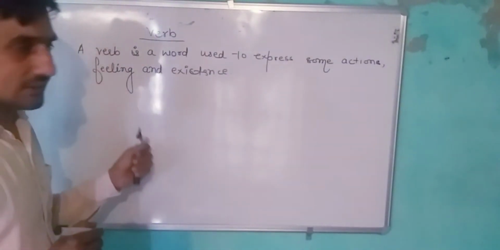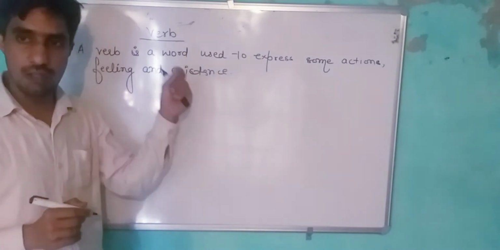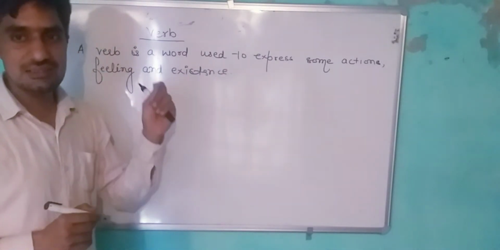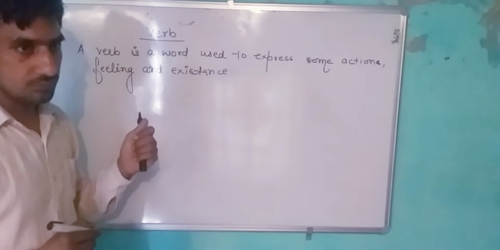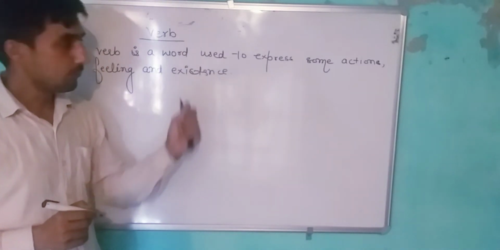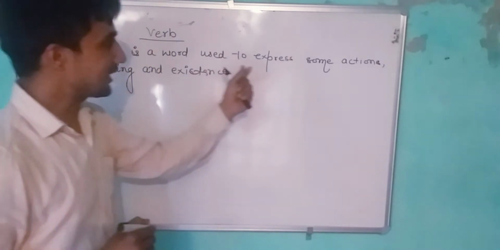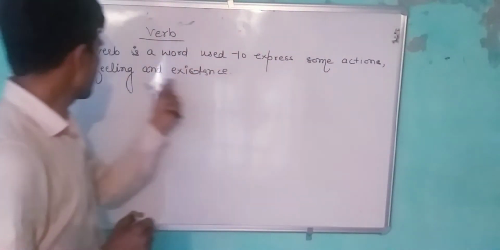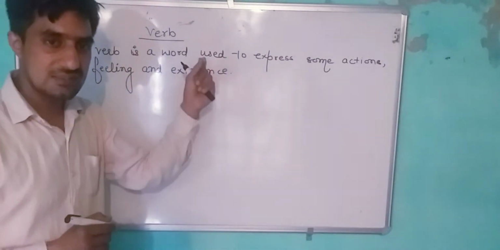It tells us something about the subject. It means a verb tells something about the subject and it also works for the subject. It also explains some actions, feelings and existence.